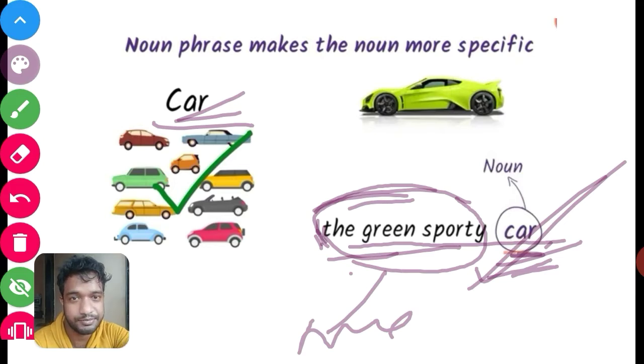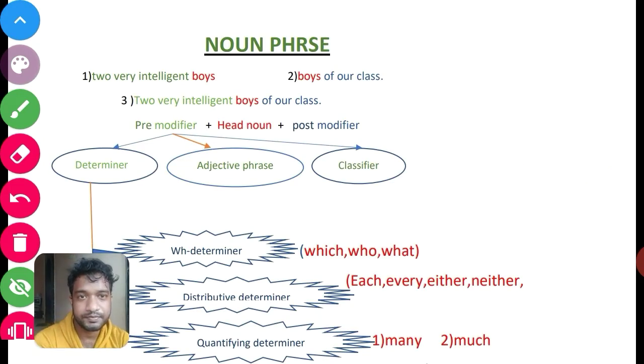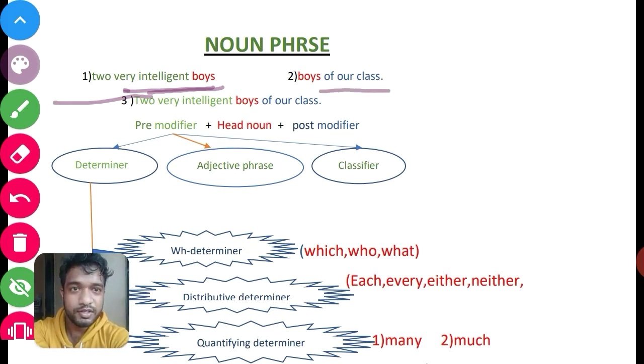Let's see another example. Here you can see there are three noun phrases. One is two very intelligent boys, and the second is boys of our class. In both the noun phrases the noun is the same, which I have written in red color.